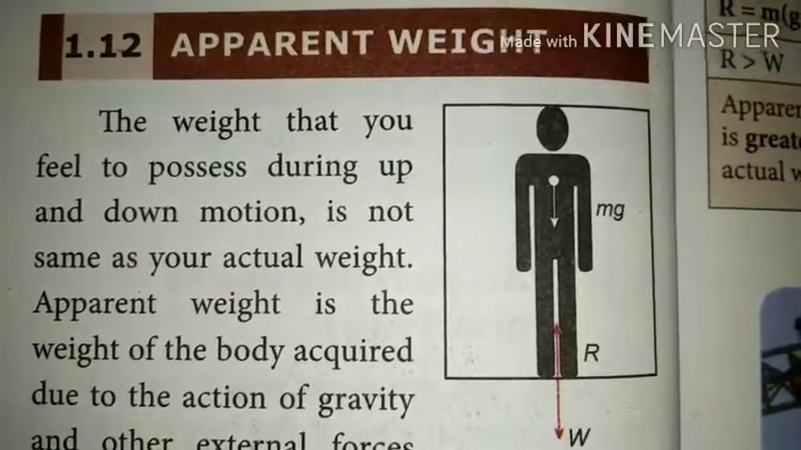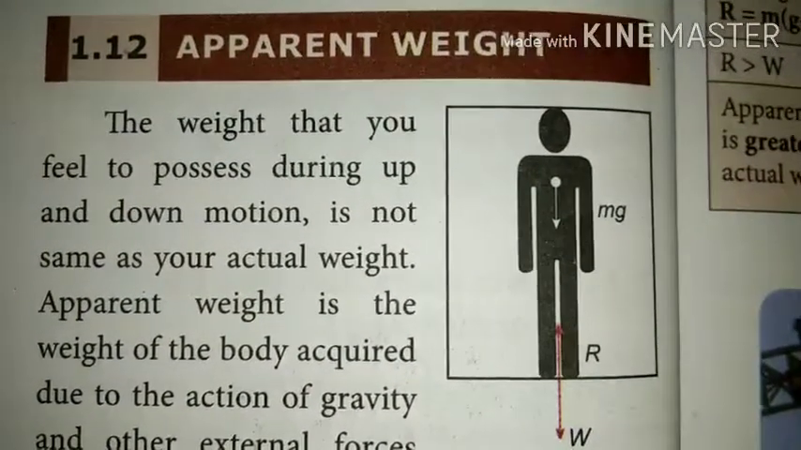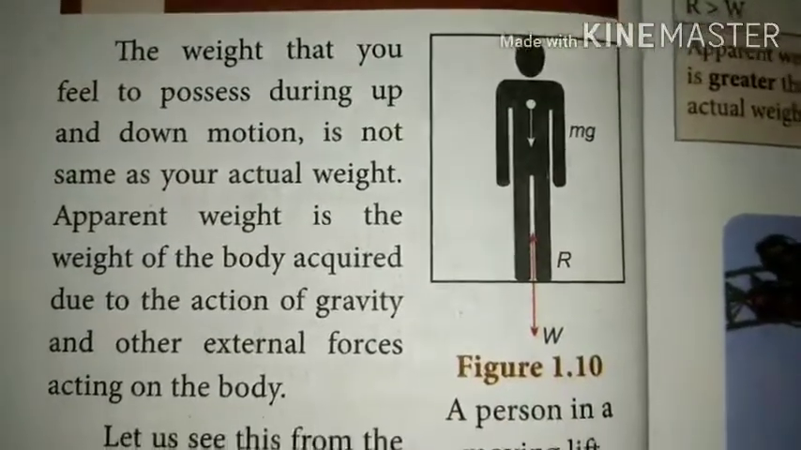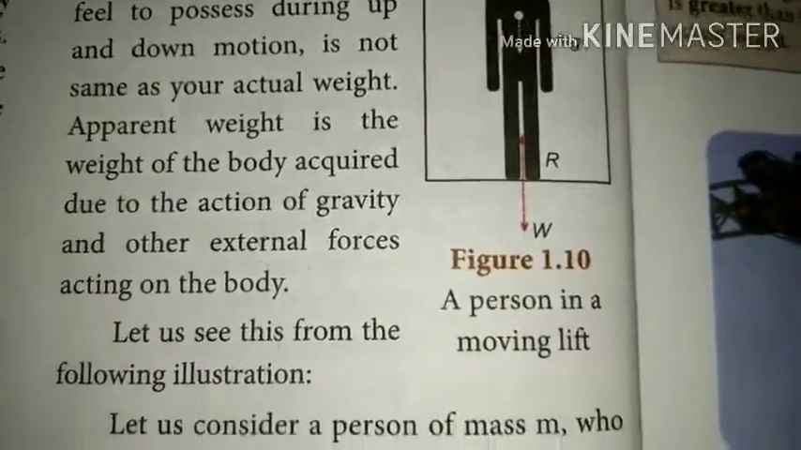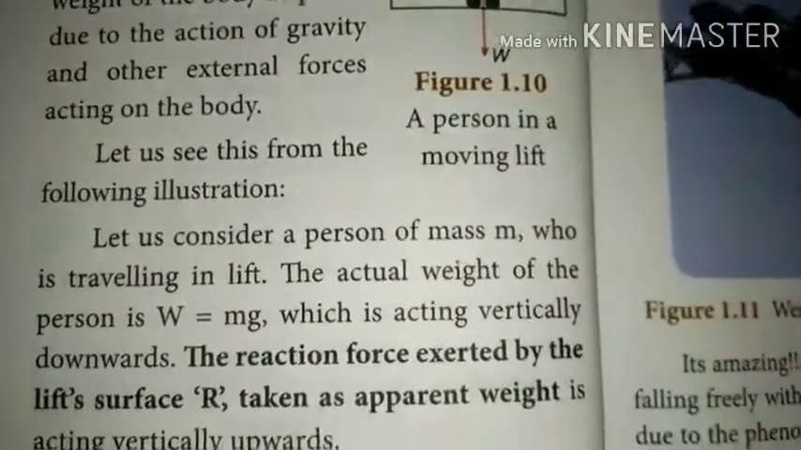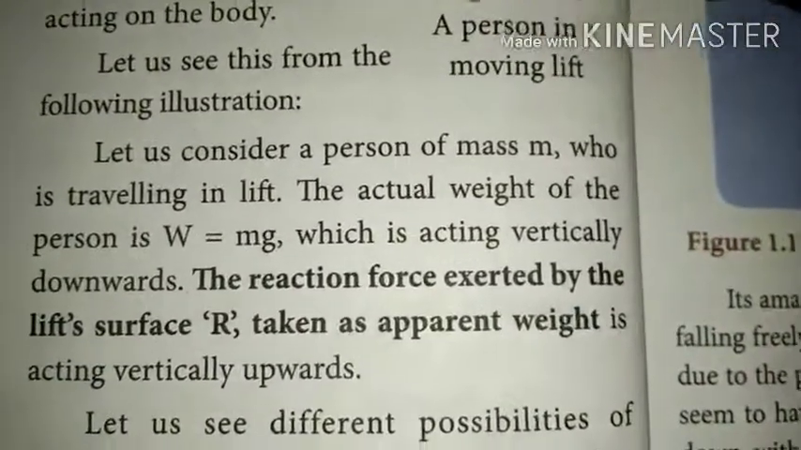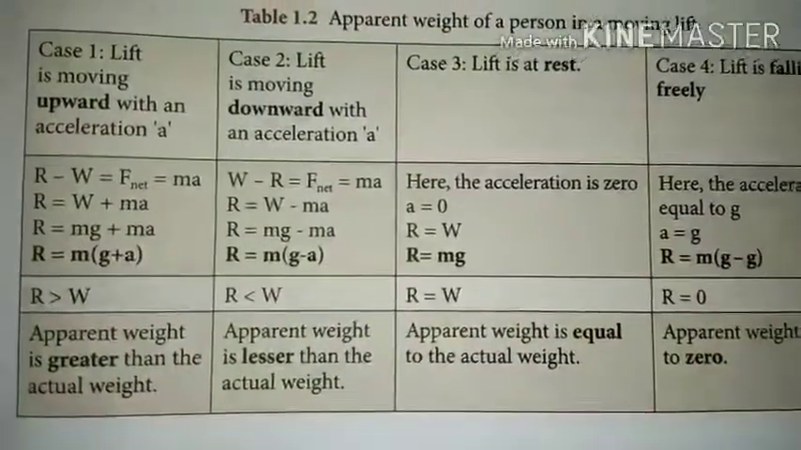Apparent weight is the weight of the body acquired due to the action of gravity and other external forces acting on the body. It is denoted by R. W is equal to mg. Let us see some possibilities.